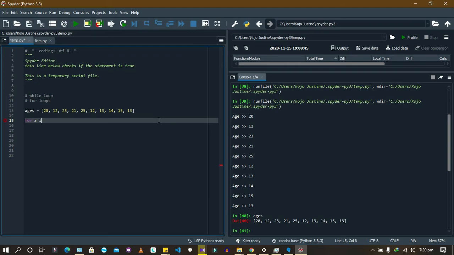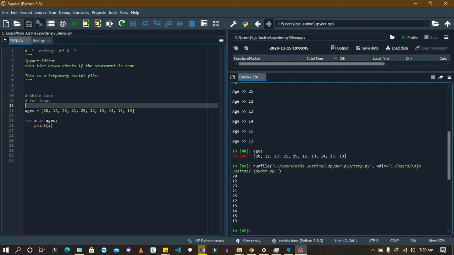What does it say? It gives us 20, 12, 23, 21, 25. You see, it's following these numbers. It's basically printing whatever is inside the list. Now, what you're telling it is for every element in ages, so every element in this list, do this to that element.